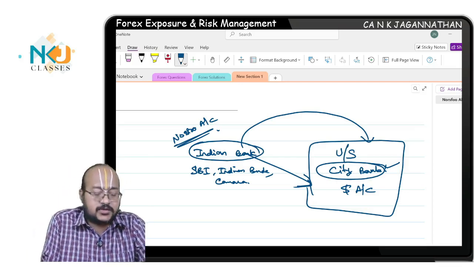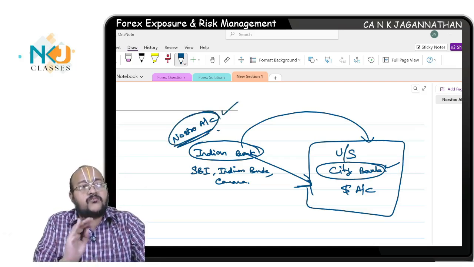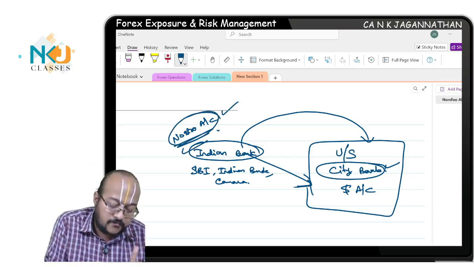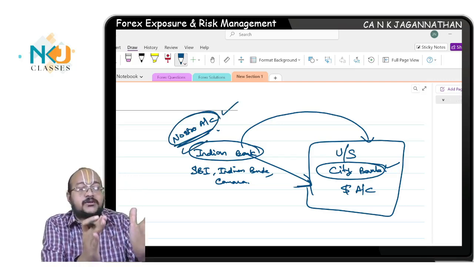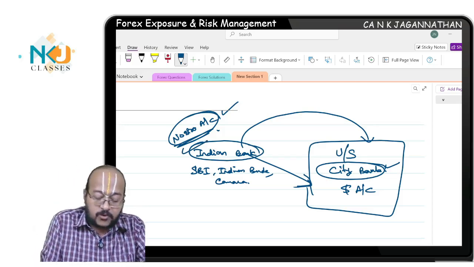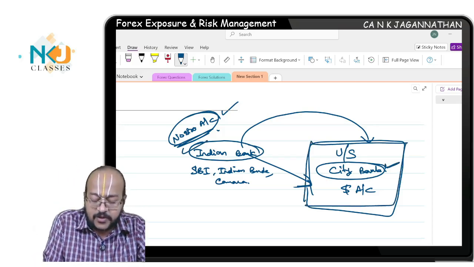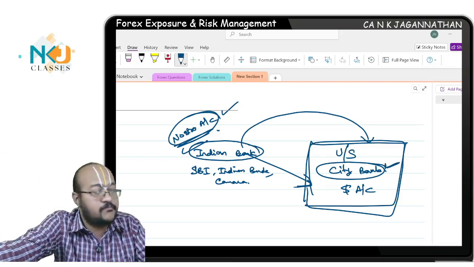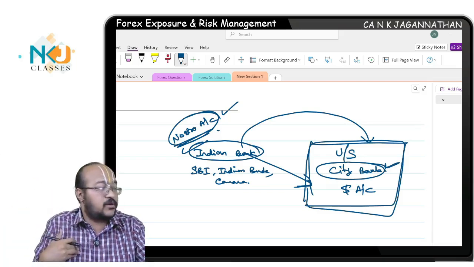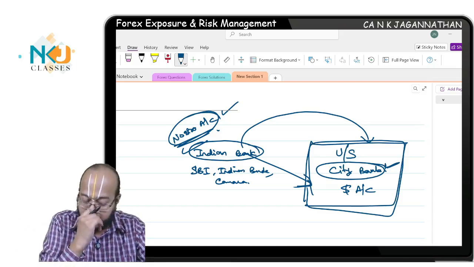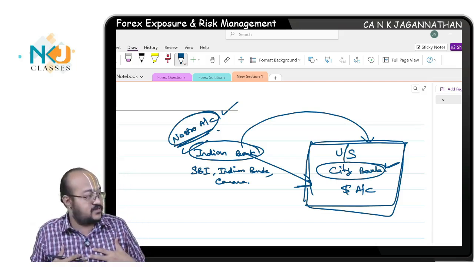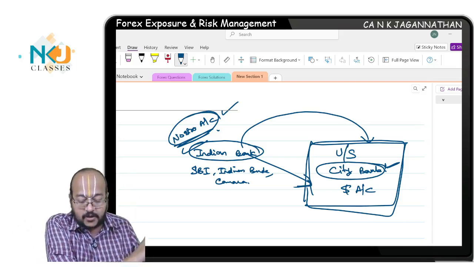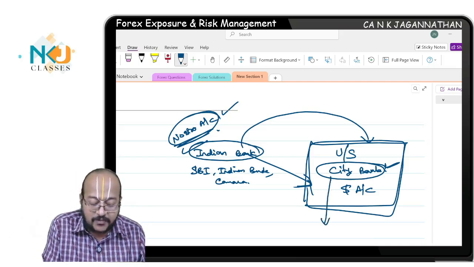The perspective only changes, but the same thing remains. Nostro account means the dollar account I opened. If viewed from the Indian bank's perspective, this is called a Nostro account. Now come to the US perspective. Citibank will say that your account, which means the Indian bank's account, is with our bank. Which means your dollar account is with us. Agreed? The same Nostro account from the Indian bank's perspective becomes a Vostro account from Citibank's perspective.